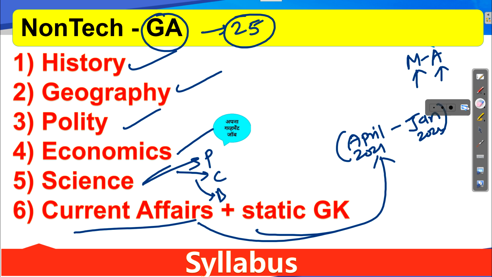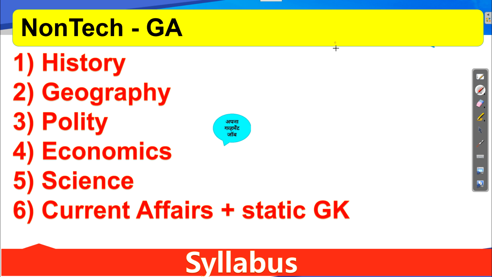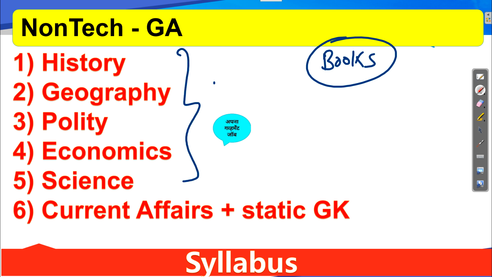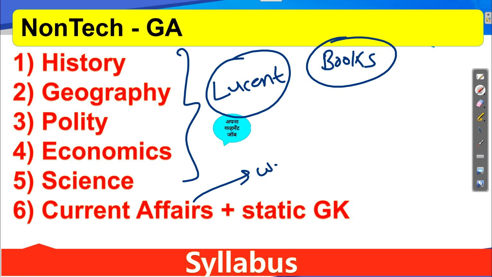Now what books and resources can you use for this? First we will discuss books. To complete this portion, the Lucent book is enough for your exam. Lucent General Knowledge or General Awareness, just take that book. Current affairs you can check from our website apnagovernment.org. In the description you will get the link. Follow all the regular current affairs articles, and you can check all the previous current affairs also.